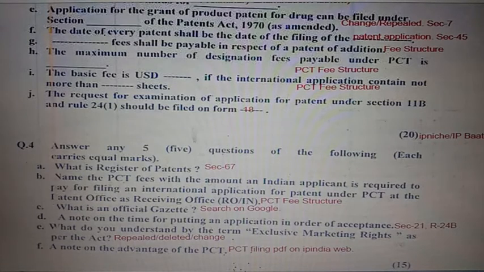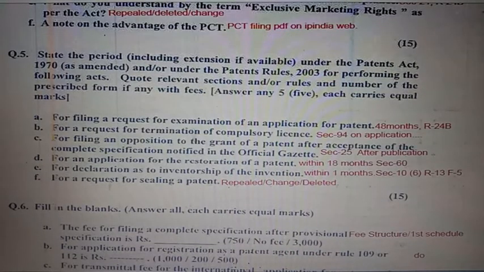Question number 4e. What do you understand by the term exclusive? This section has been repealed. Question number 4f. A note on the advantage of PCT. Kindly see the PCT filing PDF which is available on the IP India website. Question number 5a. For filing a request of examination of an application for patent, time period is 48 months. Kindly see rule 24B. 5b. For a request for termination of compulsory license. Kindly see section 84, compulsory license, and section 94, termination of compulsory license.